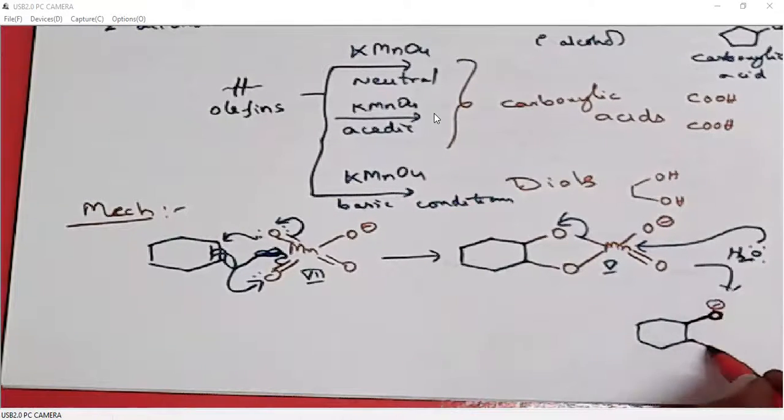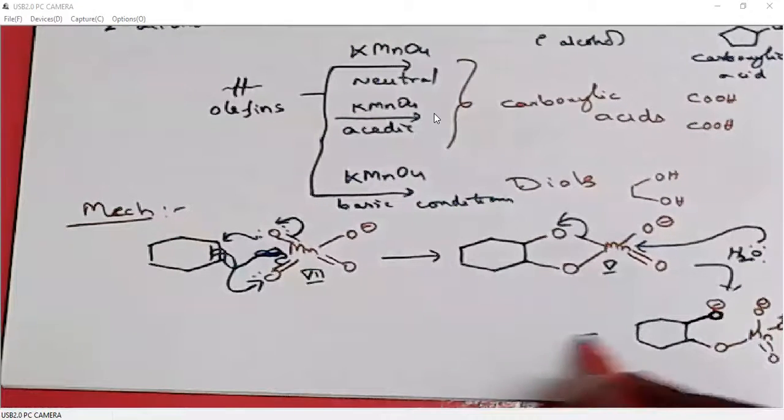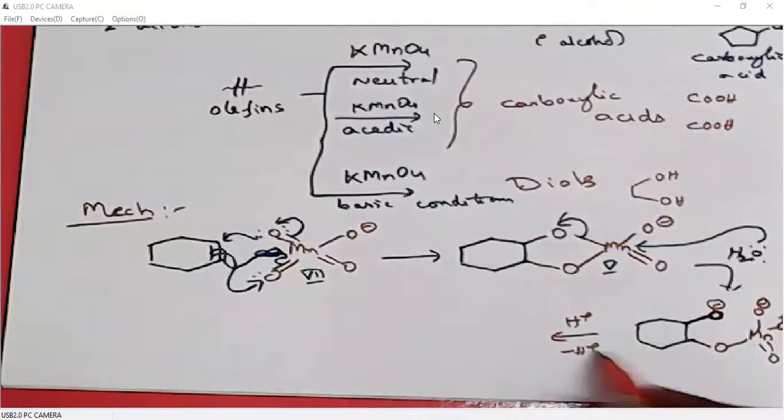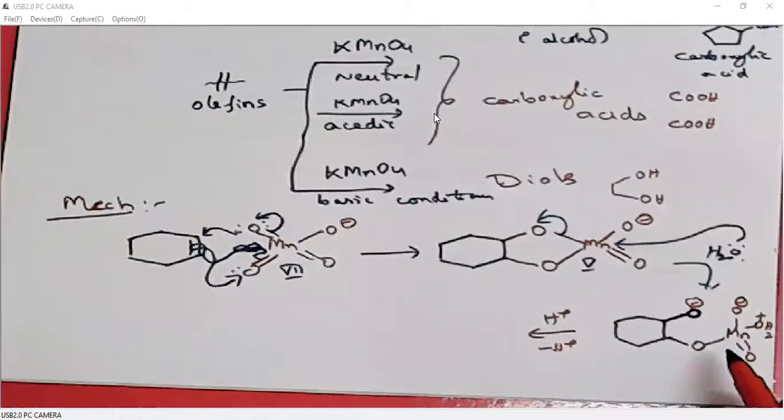O minus, oxygen, manganese double bond, O minus, OH2 plus. Then we can write protonation on here, deprotonation on OH2 plus. Protonation on O minus, it becomes OH.